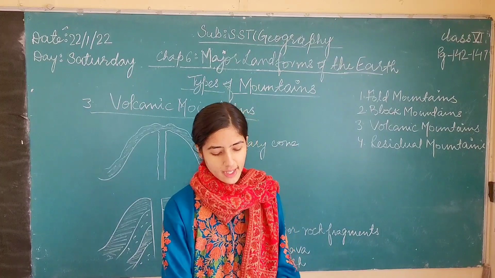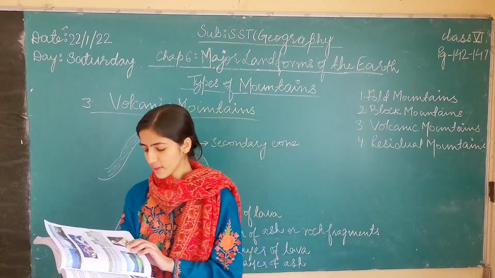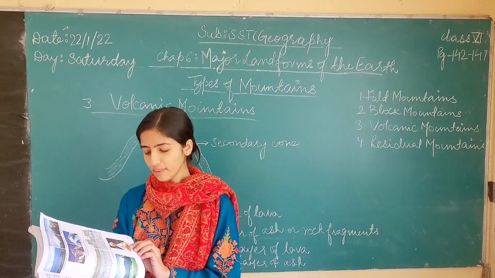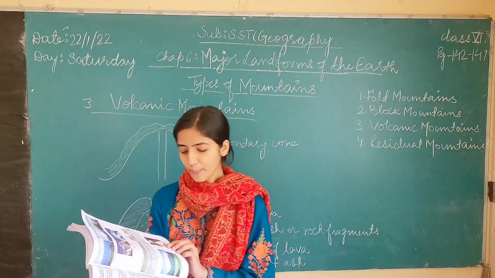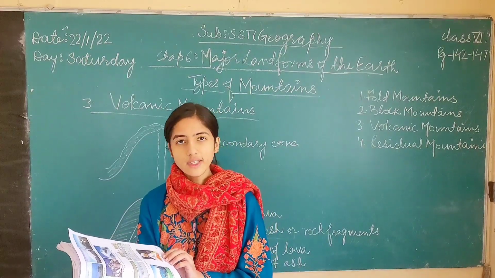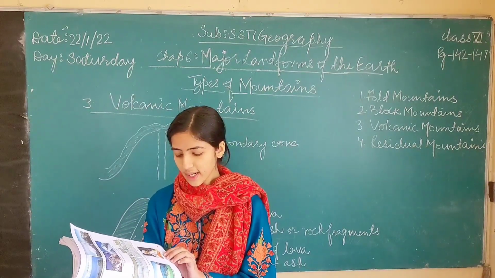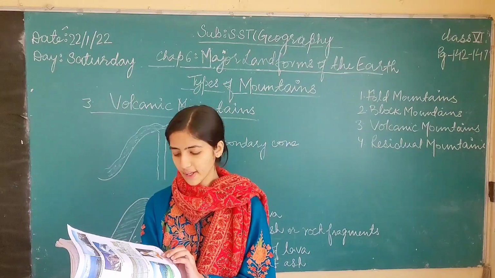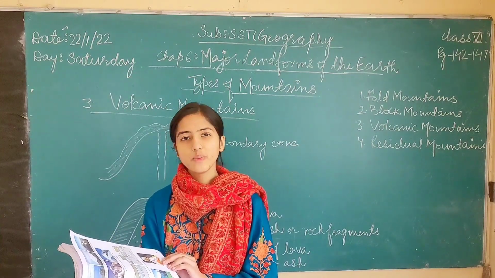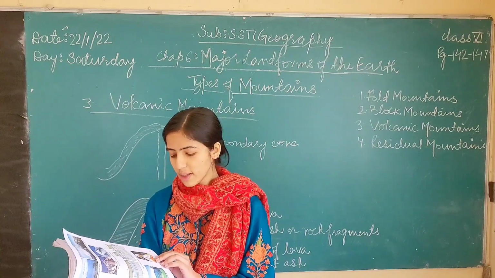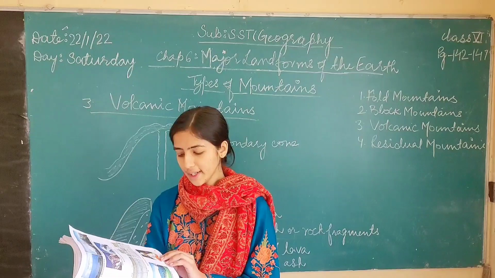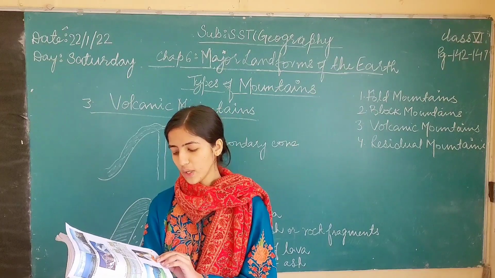As you can see in the figure, this volcano has a magma chamber at the bottom, and the magma chamber is a place where the magma collects below the earth's crust. When extreme heat and pressure is built up in this magma chamber, the magma oozes out of the crater, which is a hole at the top of the volcano.